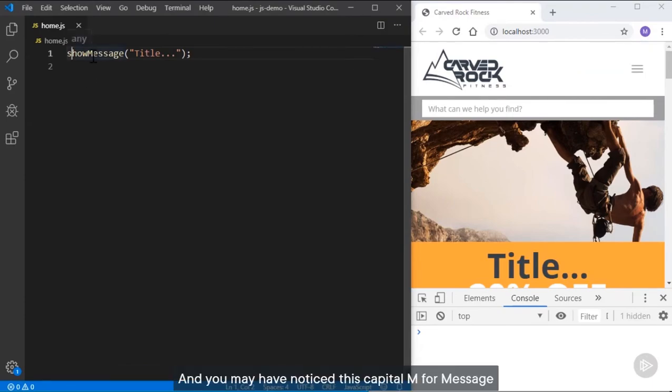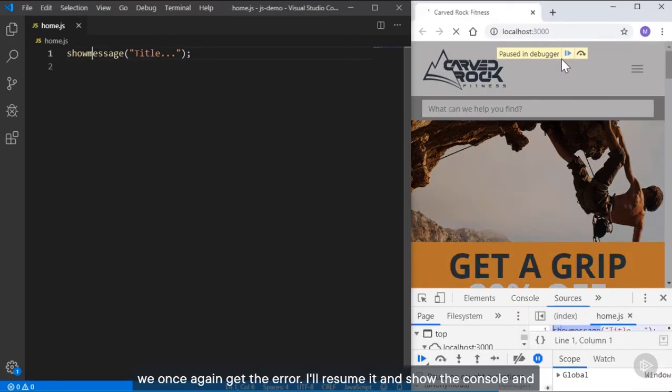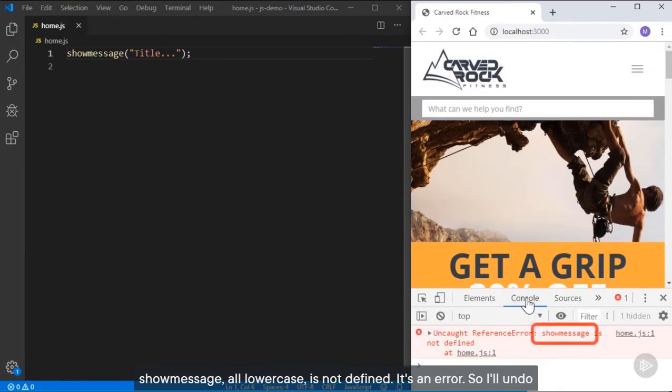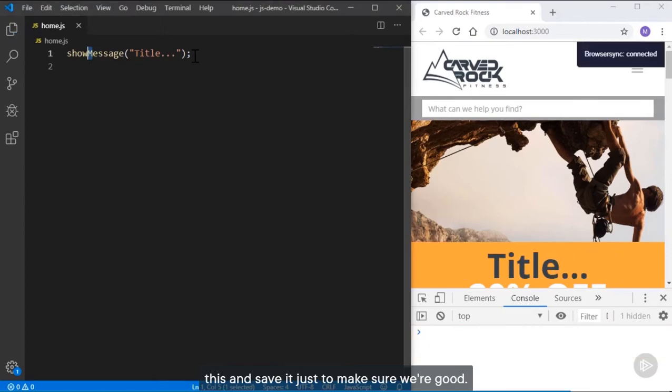And you may have noticed this capital M for message in the middle of show message. And that's very common in JavaScript. If you're using a symbol that's made up of multiple words, generally the first word is lowercase, show, and all the other words are capitalized, as in message. If we make that a lowercase m and save it, we once again get the error. I'll resume it and show the console, and show message, all lowercase, is not defined. It's an error. So I'll undo this and save it just to make sure we're good.